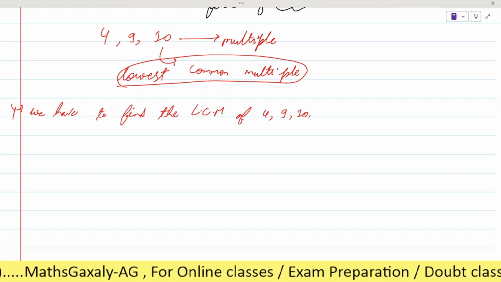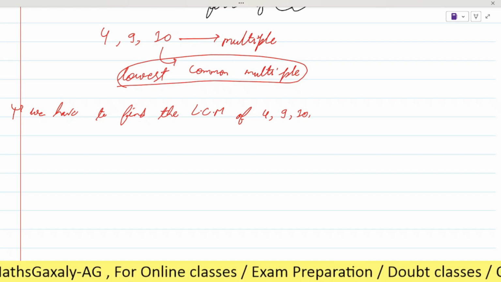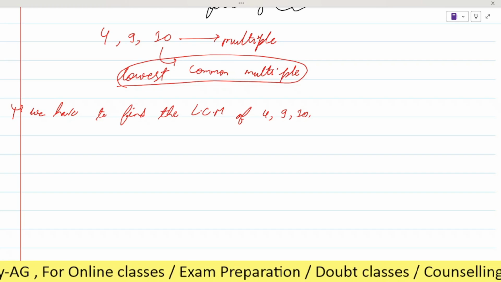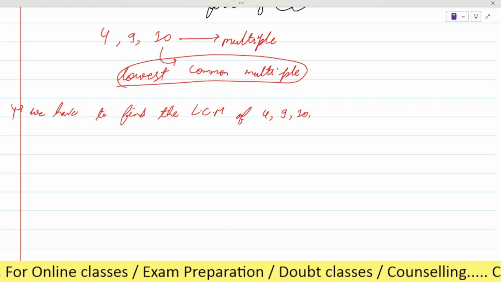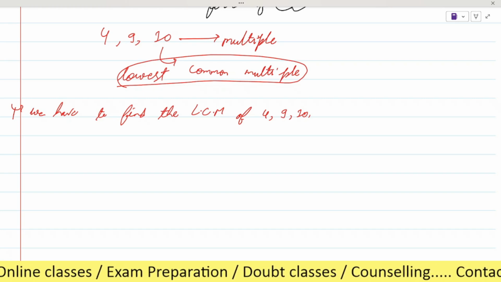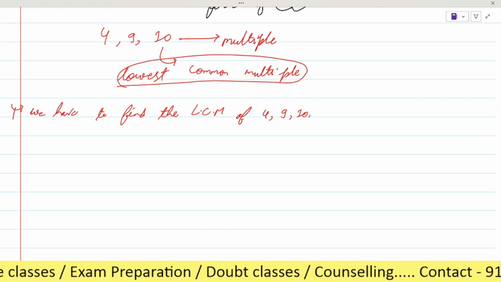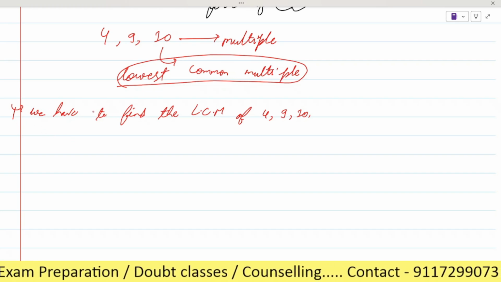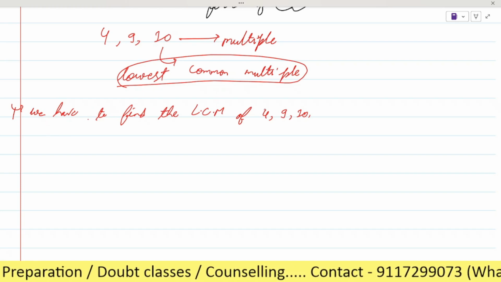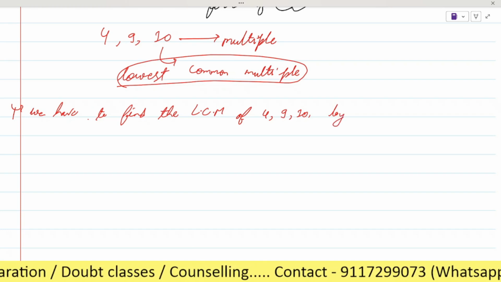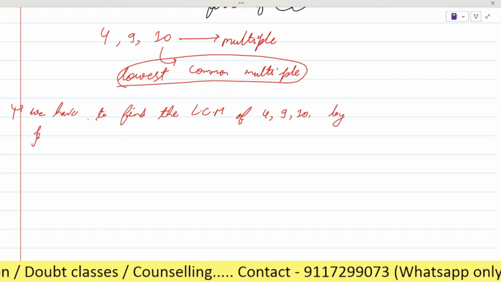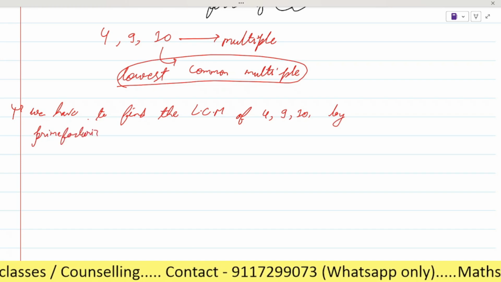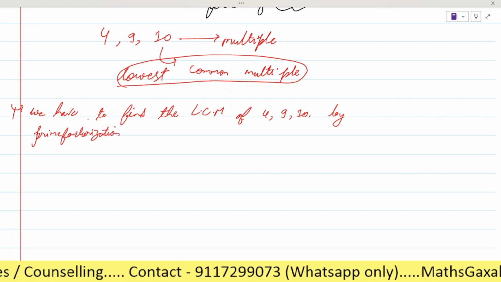I'm comfortable with the prime factorization method for LCM. Okay, no problem. You can do it by any method. If you want to do the prime factorization method, then no problem. So you have to write the method: we have to find the LCM of 4, 9, 10 by prime factorization method.